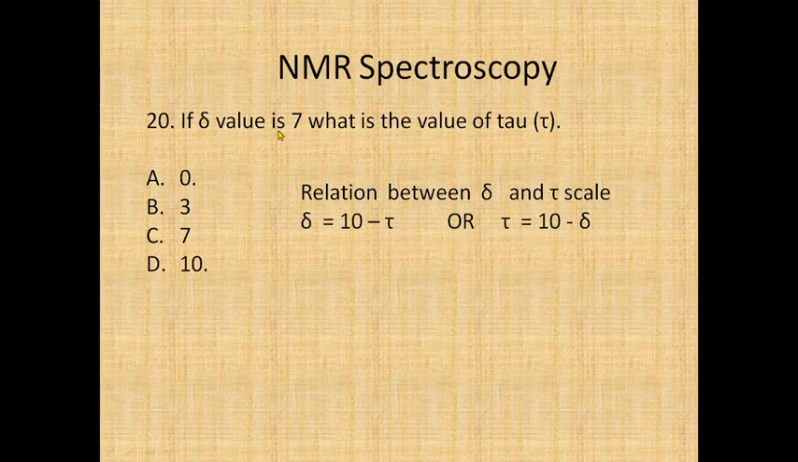Here delta value is given to us, it's 7. So just put that delta value 7 here. 10 minus 7, you will get 3. So the answer will be 3.